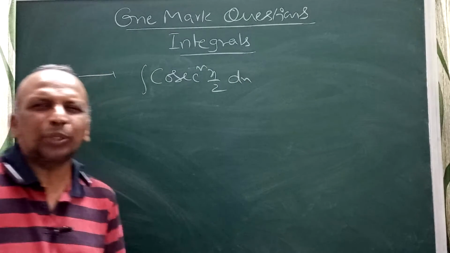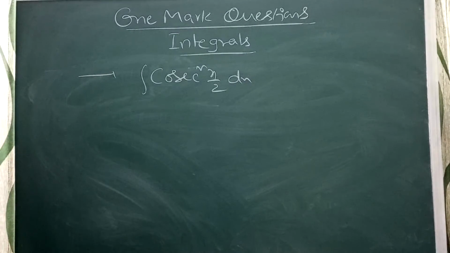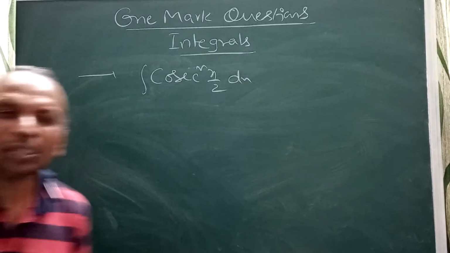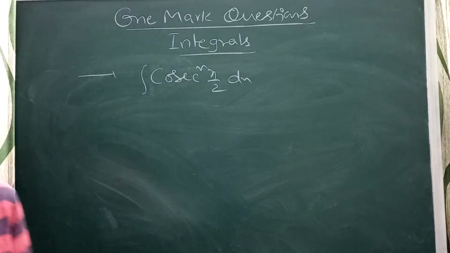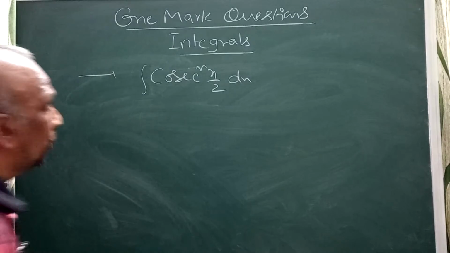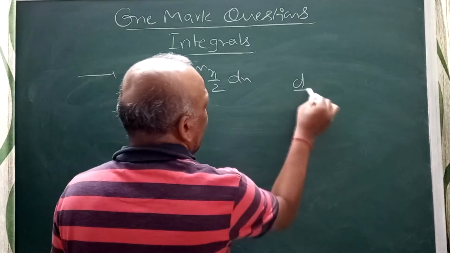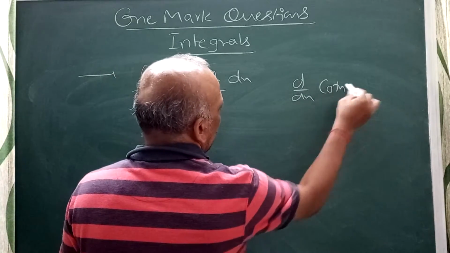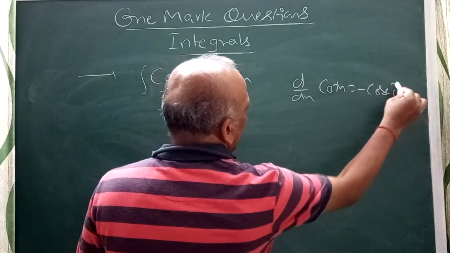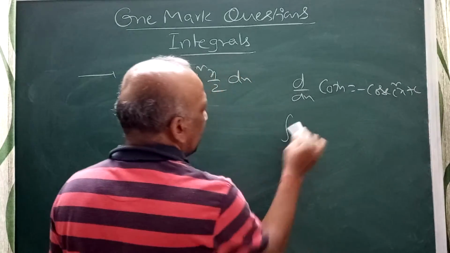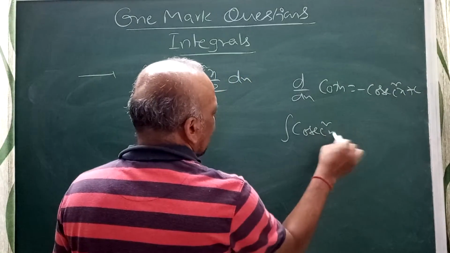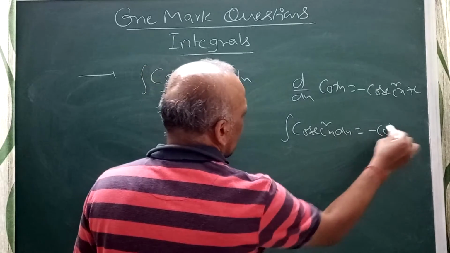Integral cosecant square x by 2 dx. When they ask this problem, what is the answer? The derivative of cot x is minus cosecant square x. So d by dx of cot x is minus cosecant square x plus c, which means the integral of cosecant square x dx is minus cot x plus c.